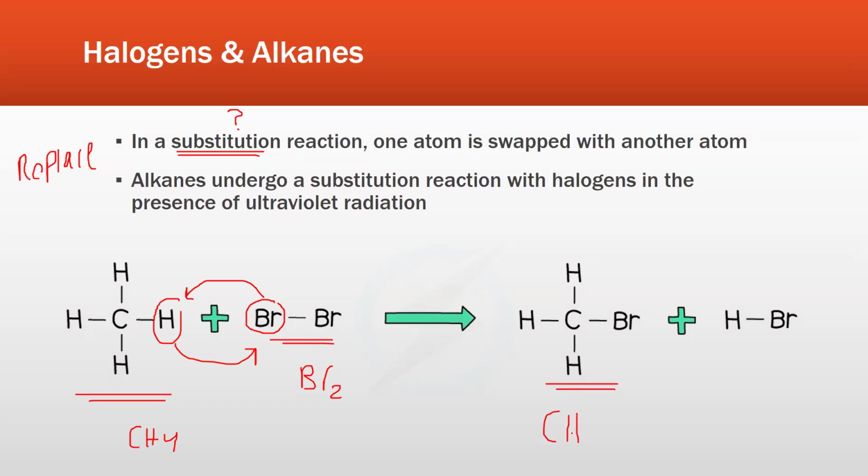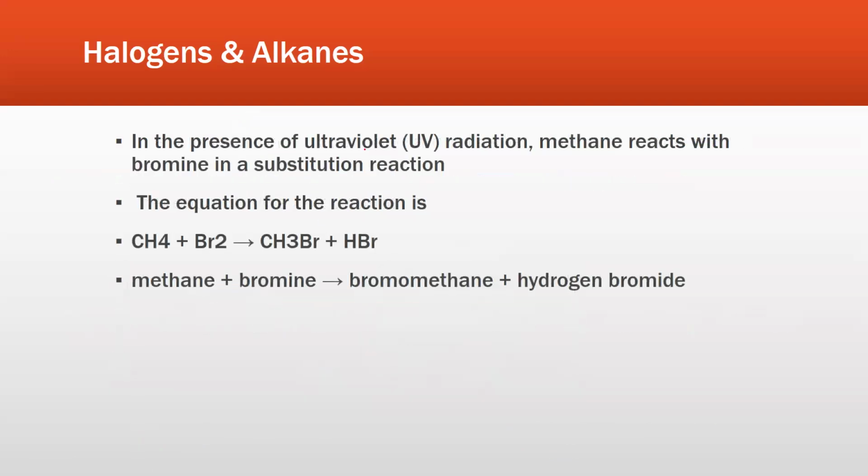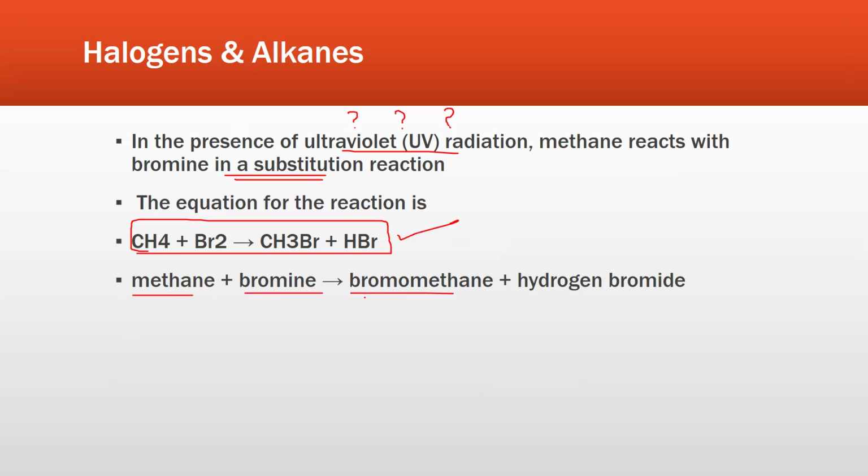The new product would be CH3Br plus HBr. So you can see that carbon was connected with four hydrogens. Now it's only connected with three hydrogens and one bromine. In the presence of ultraviolet radiation, methane reacts with bromine in a substitution reaction. So what are the conditions required for substitution? UV light. And the equation is CH4 plus Br2 forms CH3Br and HBr. Methane plus bromine forms bromomethane and hydrogen bromide.